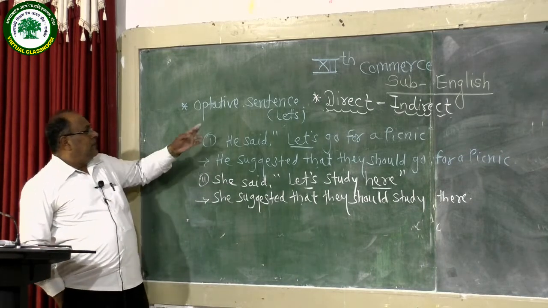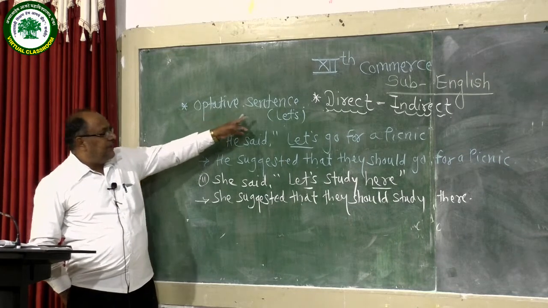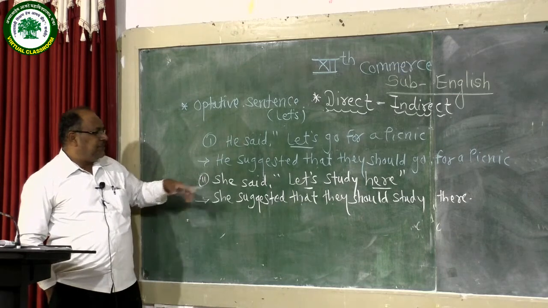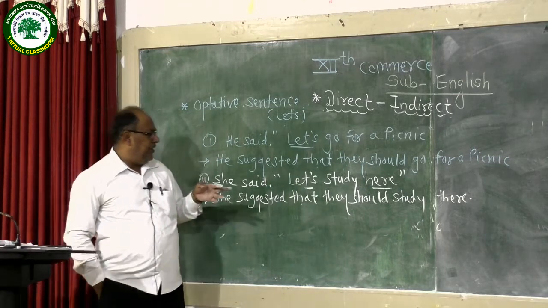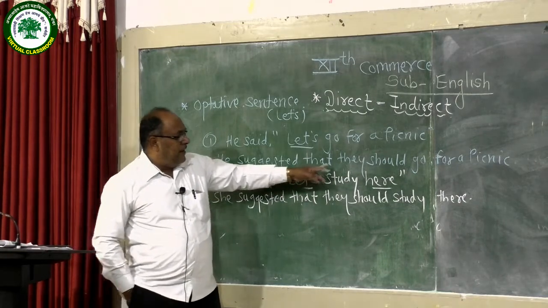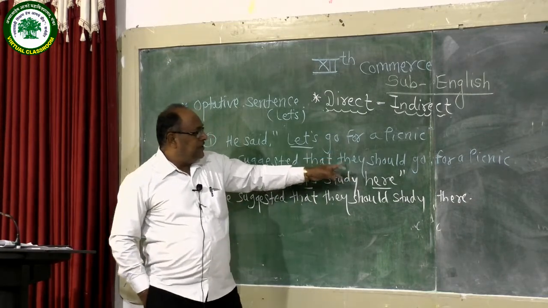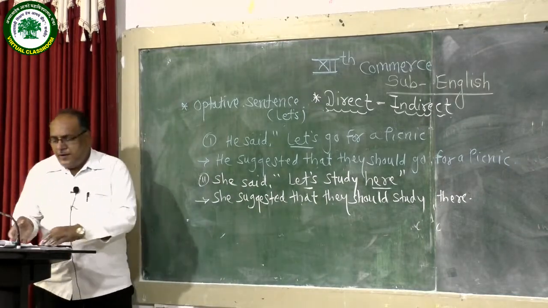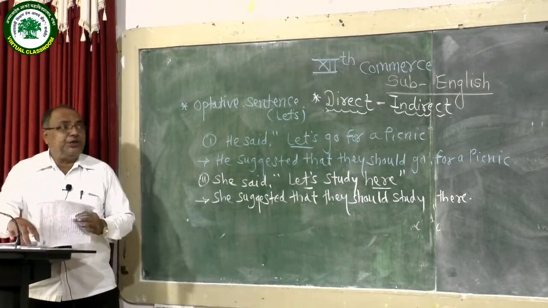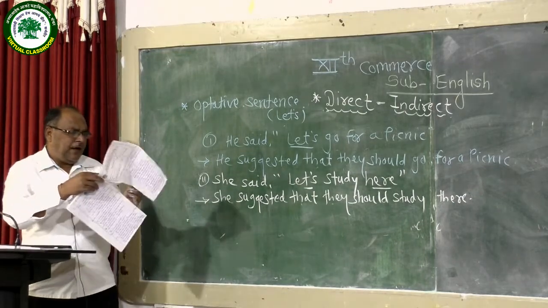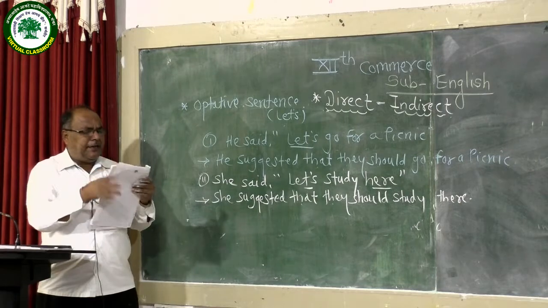And then the last category, the optative type sentence, meaning a sentence beginning with let. How this kind of sentence is transformed into indirect narration: reporting verb suggested, use the connective that, replace let with they should, and then the remaining part of the sentence.